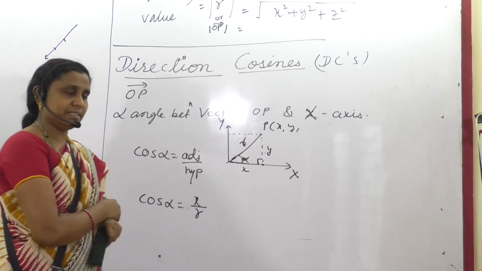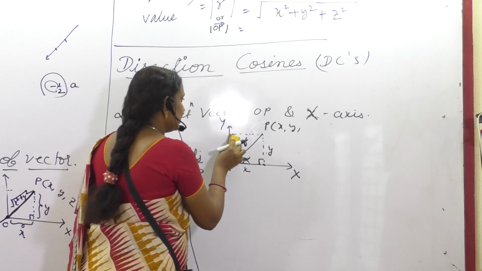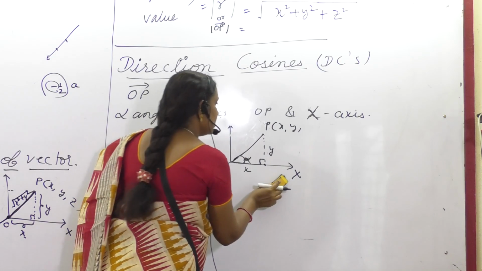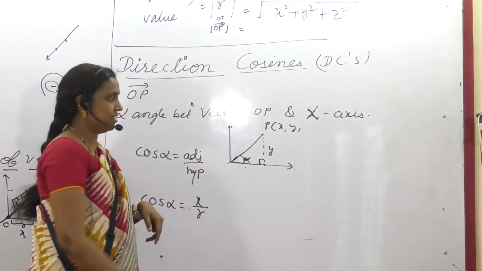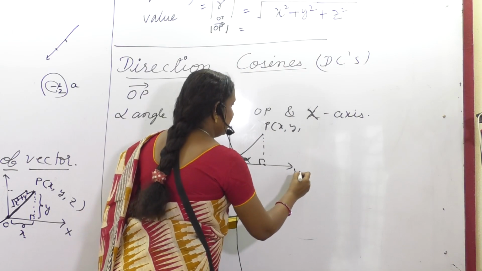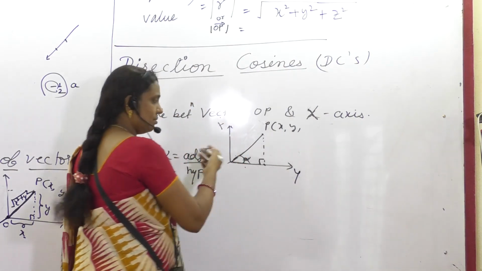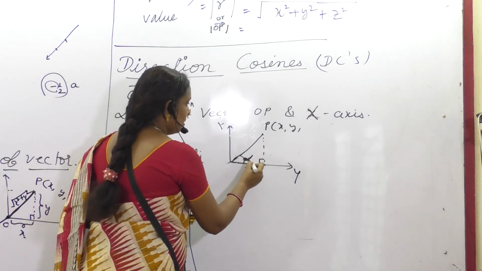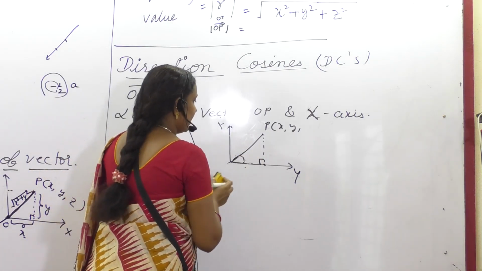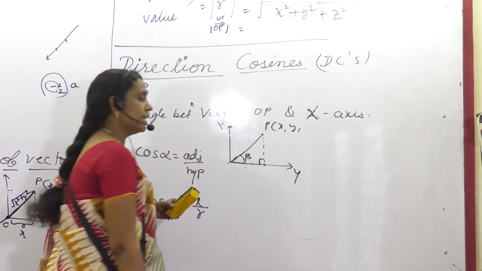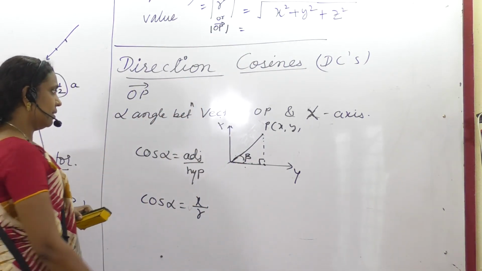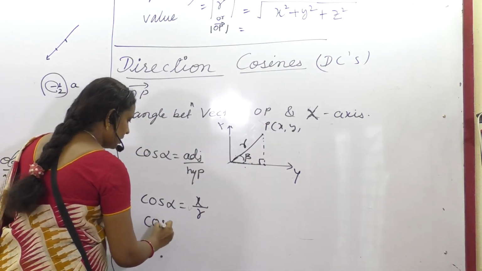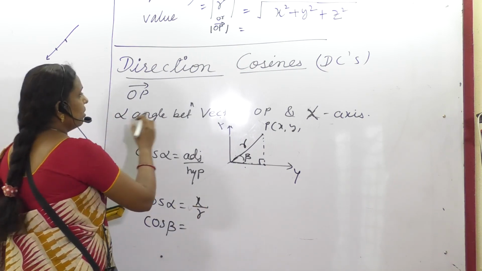With respect to the y-axis, here it will be somewhat inconvenient to imagine, so let me change the axis itself. Let this be the y-axis and this the x-axis, only to make us understand, not that it is very defined. Here, with respect to the y-axis, if the angle made is beta and the length is r, cos beta is equal to what?